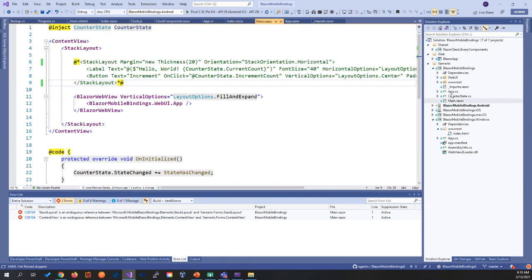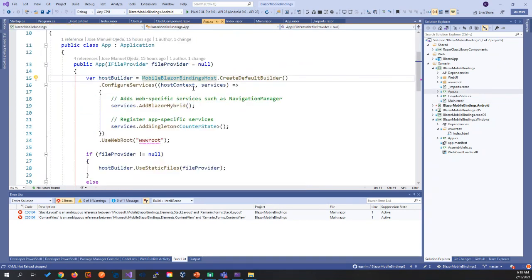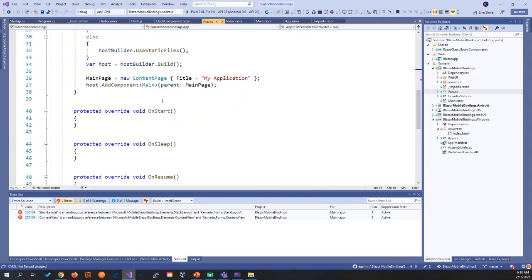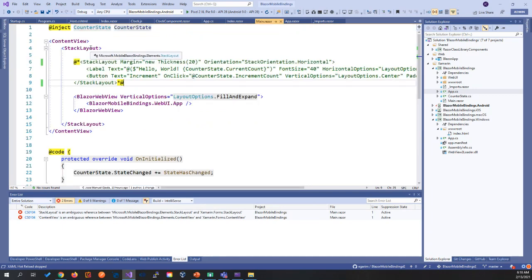So what our app is doing right here is creating the default host builder for the mobile Blazor binding host, adding the Blazor hybrid. And it is calling for this main page, and in that main Razor, let's put our mouse over the stack layout. This stack layout is not coming from Xamarin Forms, it's coming from a mobile Blazor binding element.